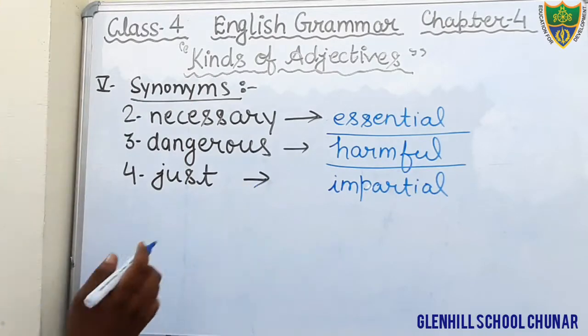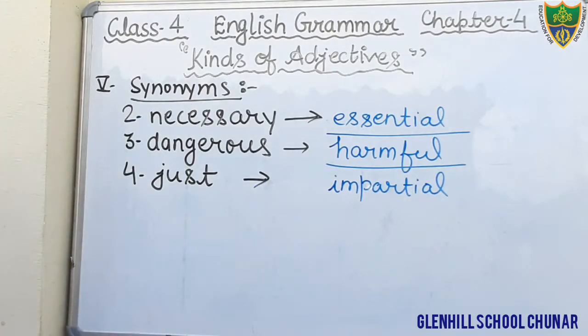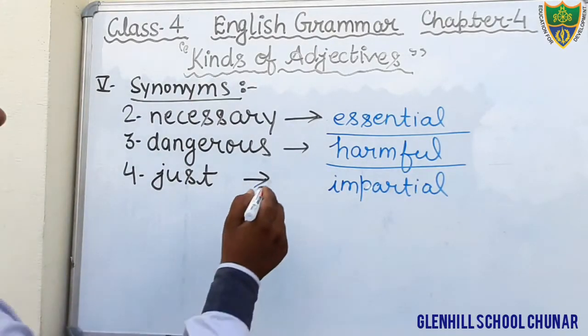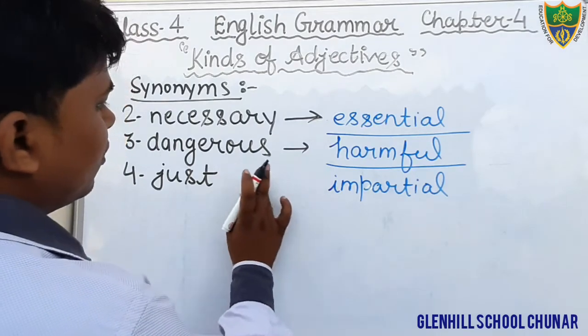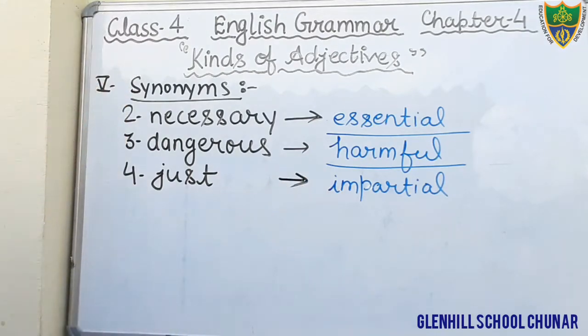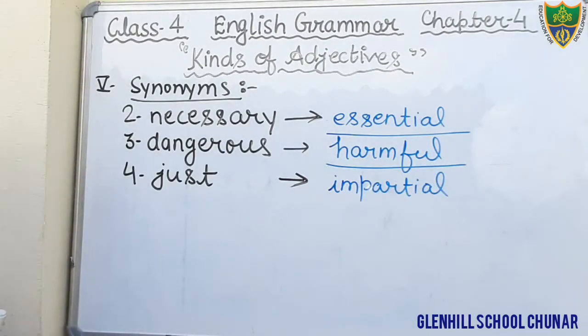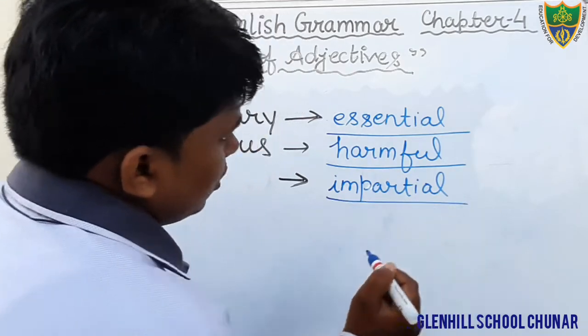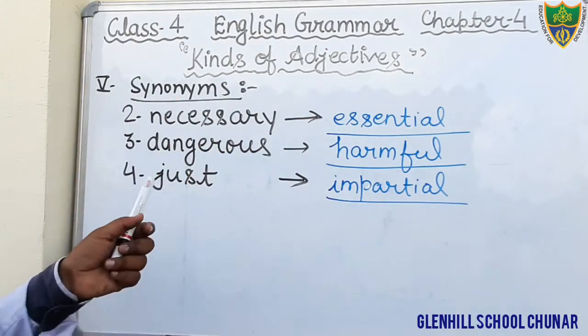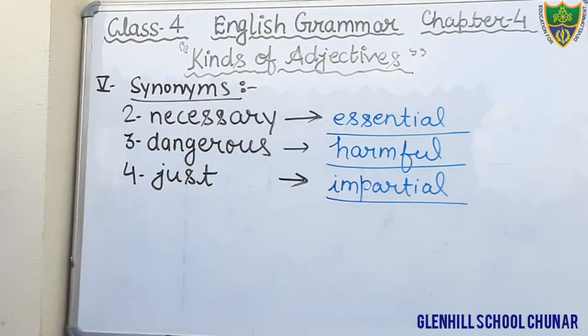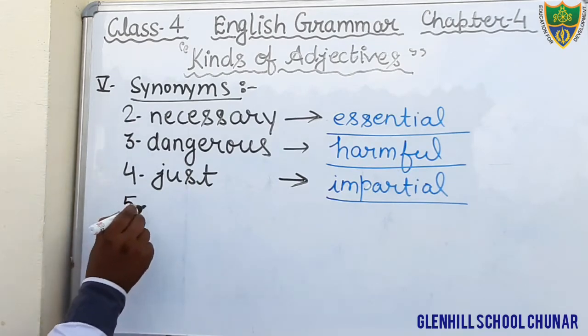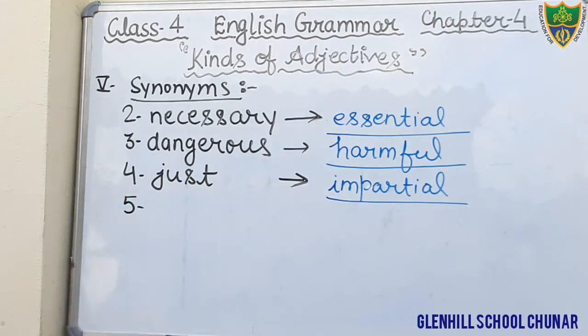Just fill in the word impartial. Impartial is the suitable synonym, a similar meaning to the word just. Come to the next question, question number 5. Okay students, just write down up to this.